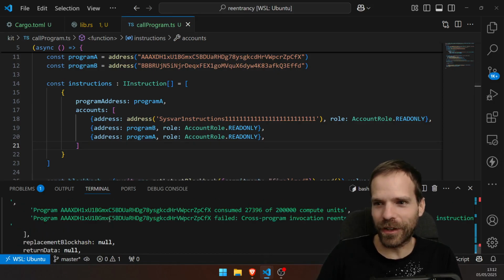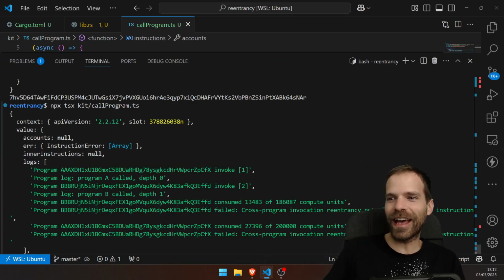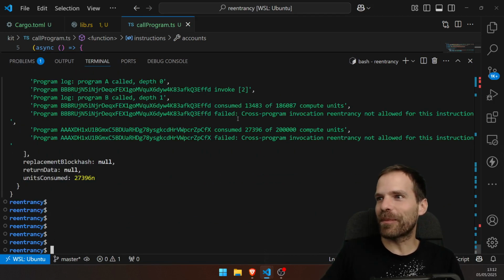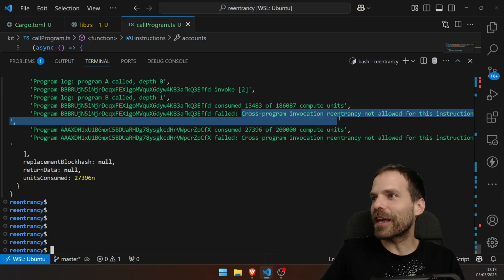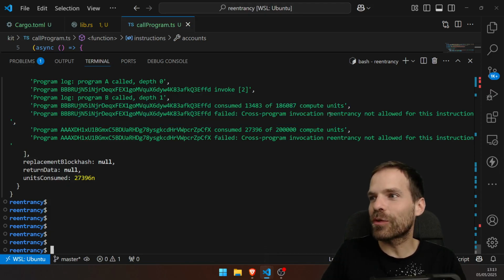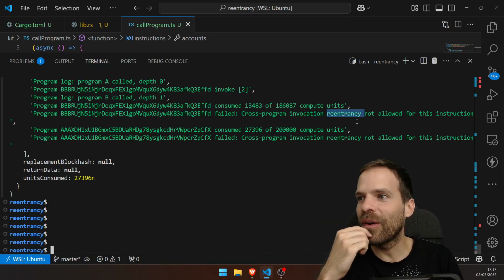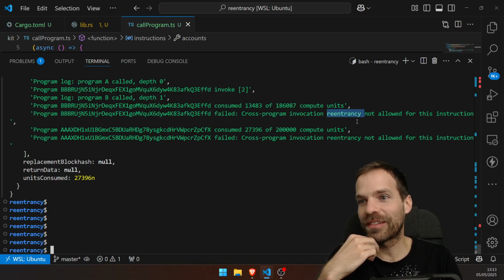I was sure that it's not gonna. Oh wow! Look at that! I've never seen that before. Cross-program invocation reentrancy not allowed for this instruction. Wow, it even understands that. It's literally reentrancy. It's part of the error. Wow, I didn't know that that would be the case. That's cool though. That's very cool.